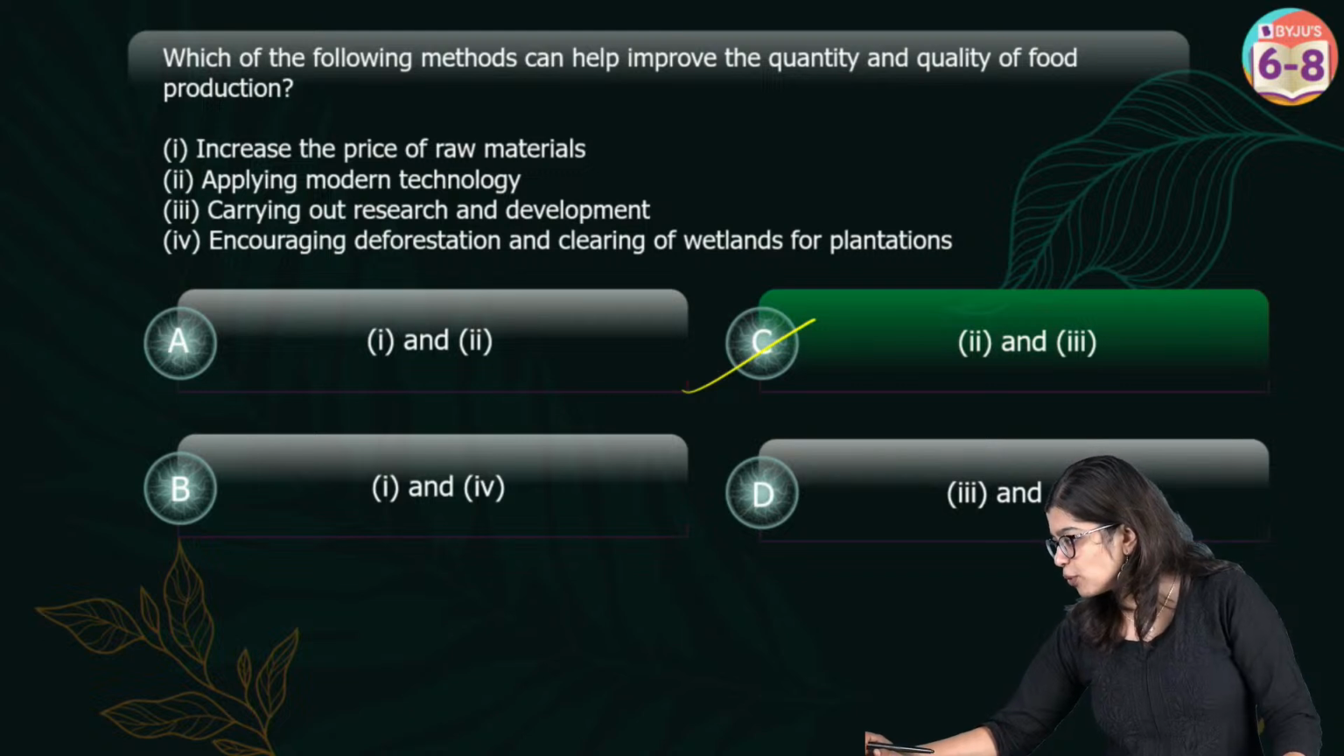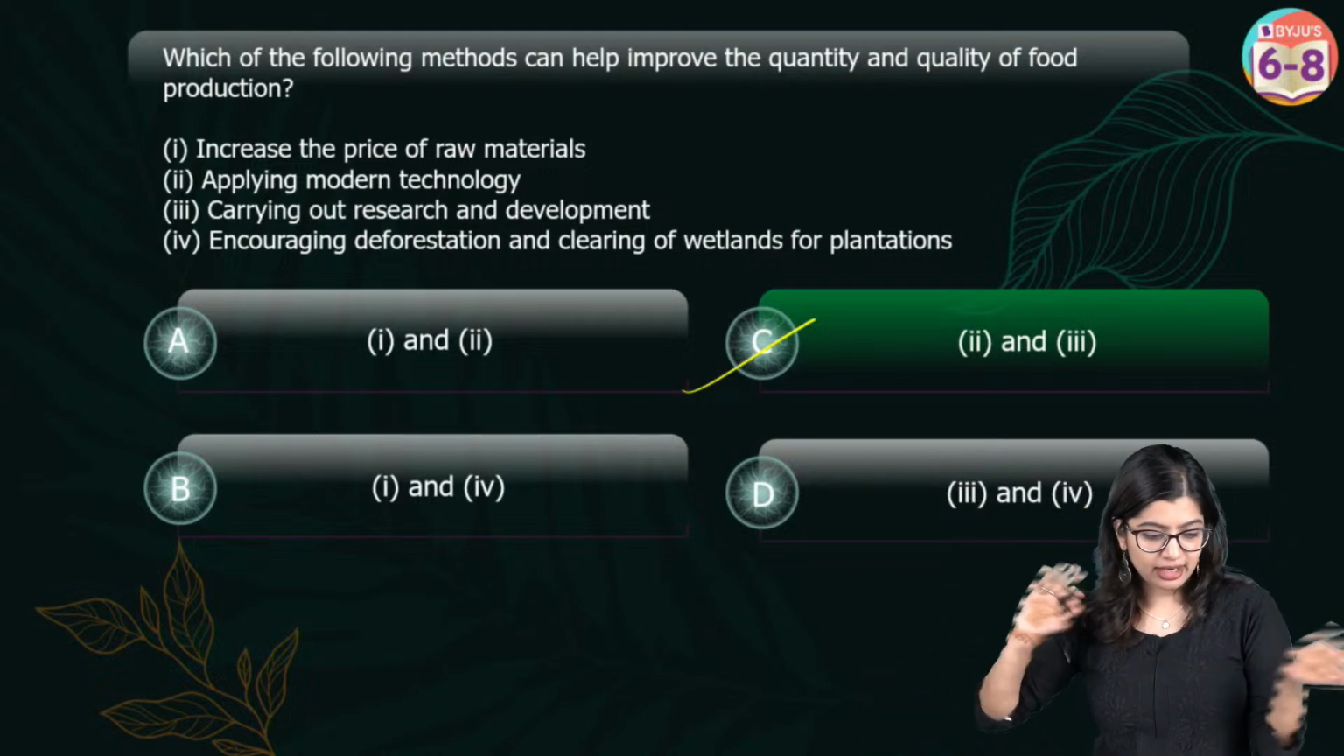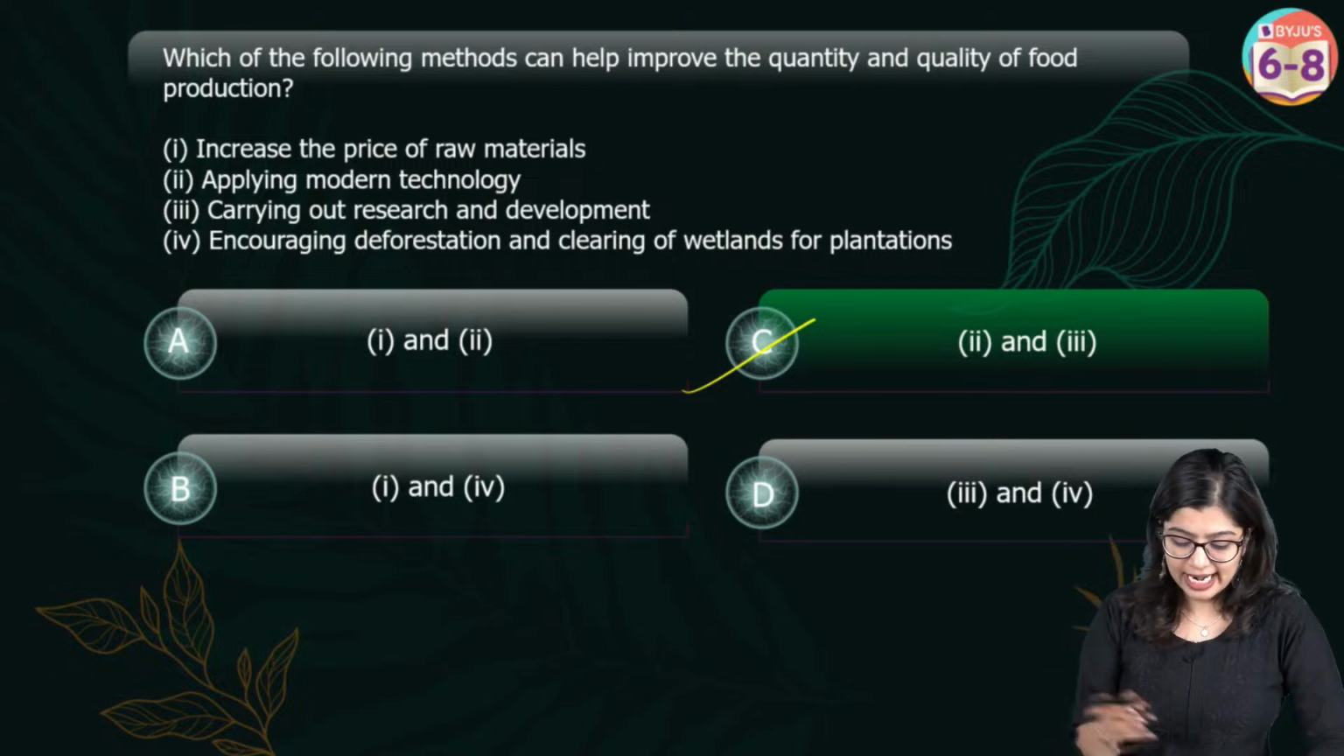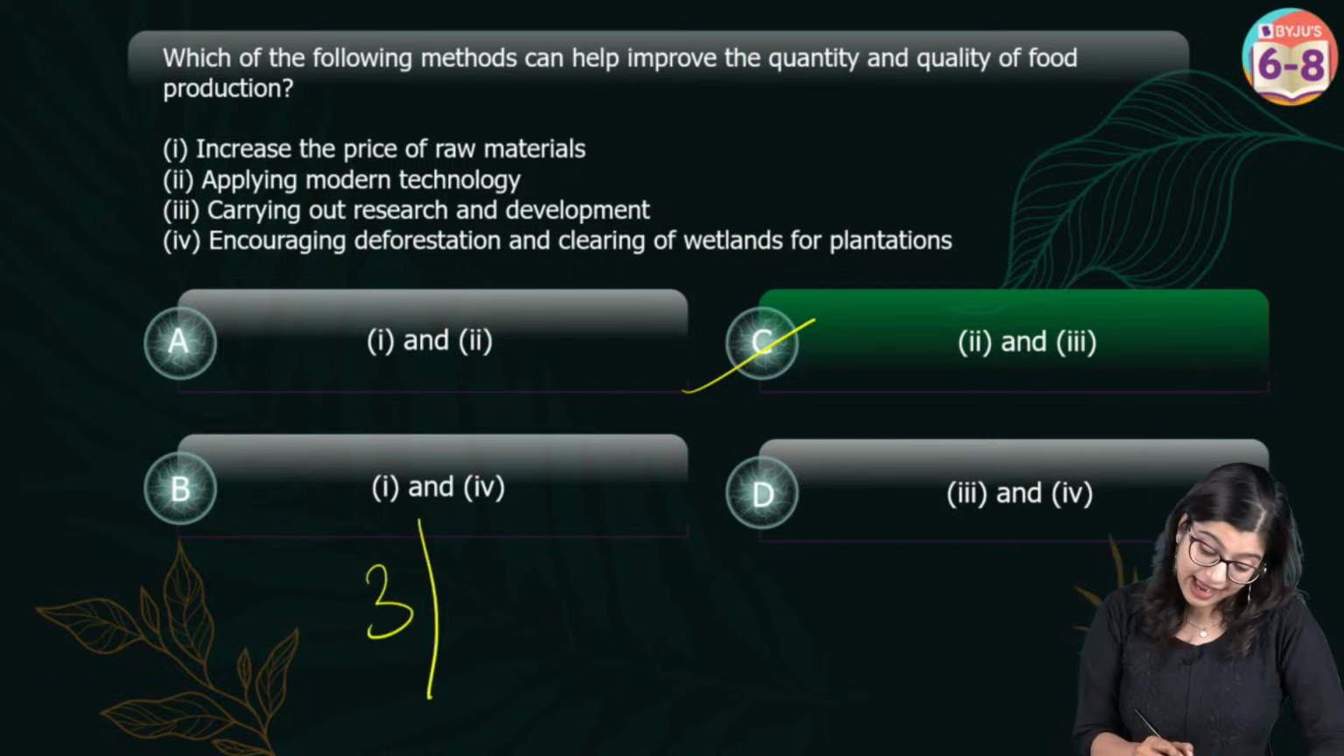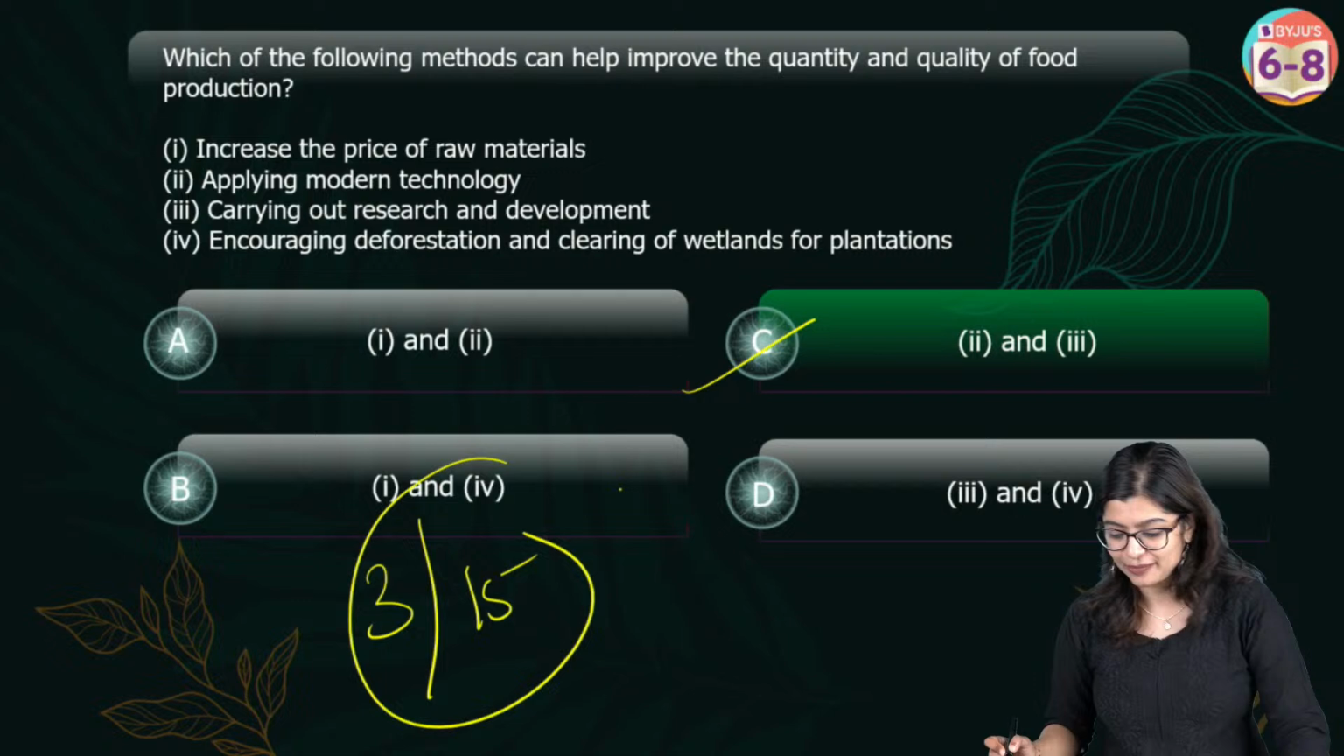Oh ma'am, you changed option A, B, C, D. Did I? Did I Purvi? No, it is just written differently. That's all. So correct answer is option 3, C, and you've got 3 out of 50.